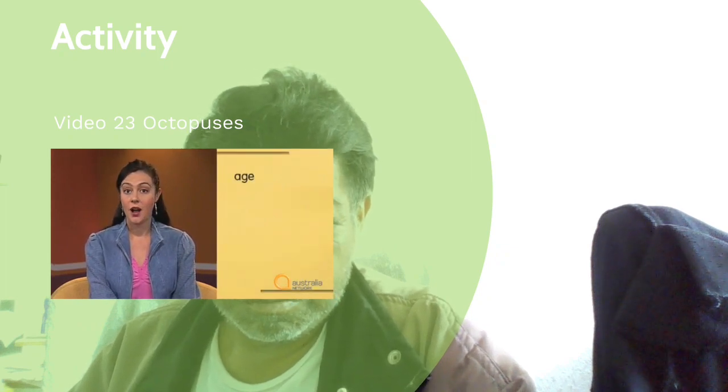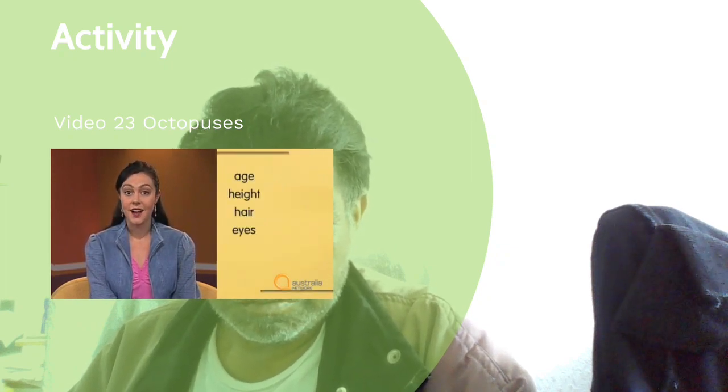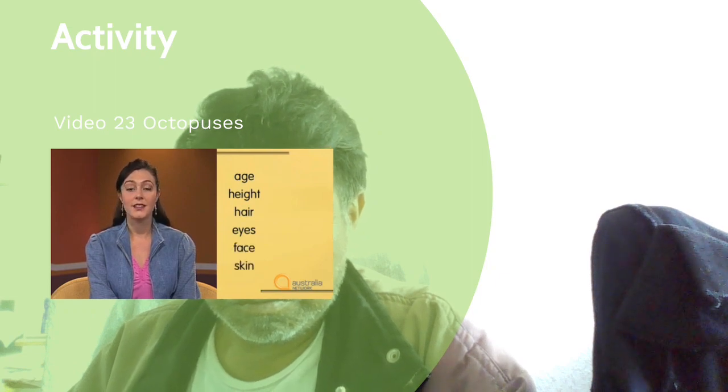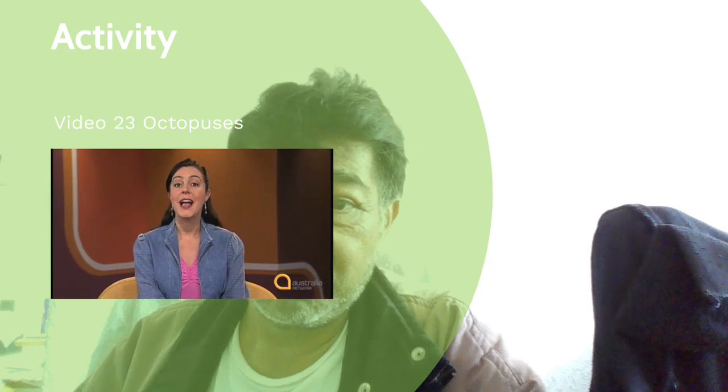So he begins by talking about the way an octopus looks, and then he talks about its behaviours, the way it acts. There are many other headings we could use to organise a description of something. For example, if you want to describe a person, you might think about their age, height, hair, eyes, face, skin, or other features. For example, how would you describe this person?